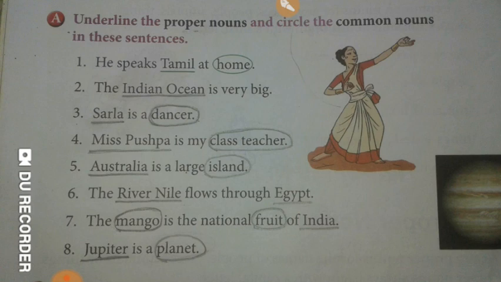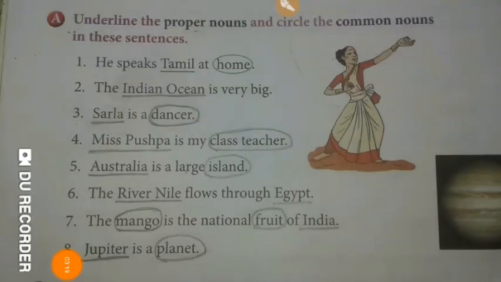Next is, the mango is the national fruit of India. Here mango is the common name of a fruit, so mango is a common noun and will be circled. Fruit also refers to a common name of a thing, so it will be circled because it is a common noun.